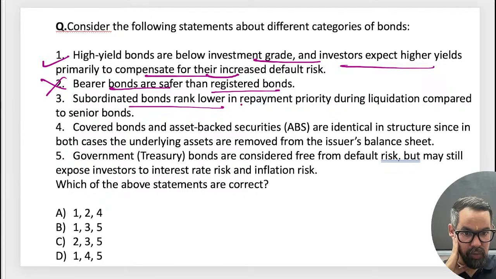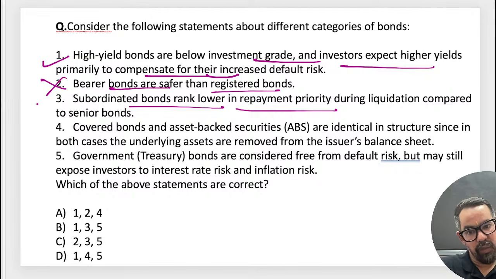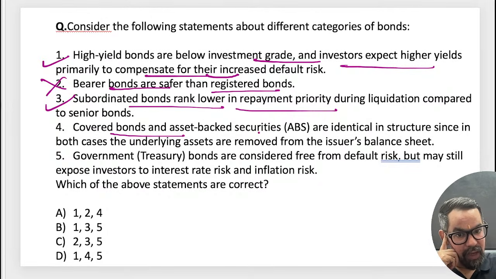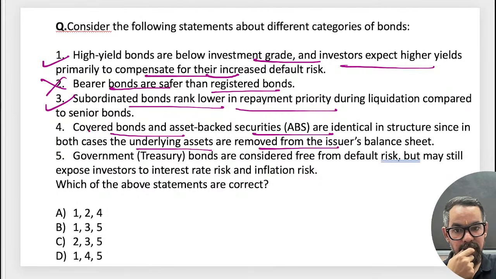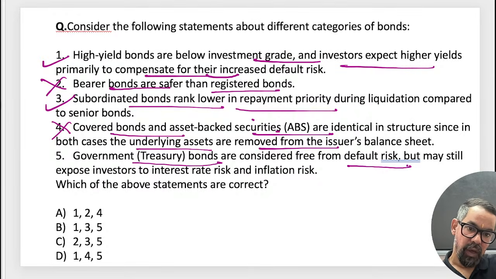Subordinated bonds rank lower in priority during liquidation, 100%. Subordinated debt gets secondary priority at the time of liquidation. Convertible bonds and asset-backed securities are identical in nature? Both cases, the underlying assets are removed from the issuer's balance sheet? No. Convertible bonds go for the equity, and this is asset-backed. Both are different, guys. Government treasury bonds are considered free from default.